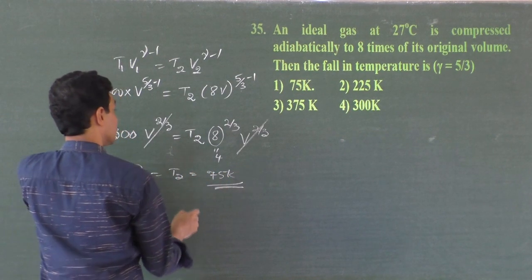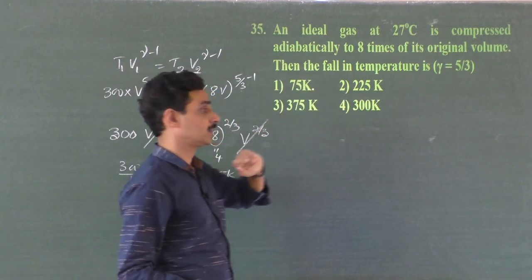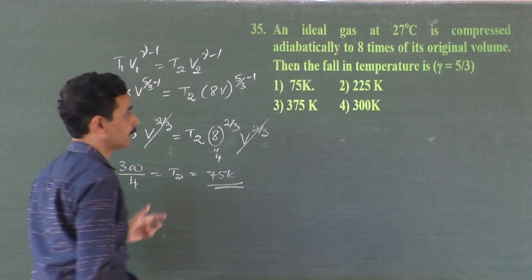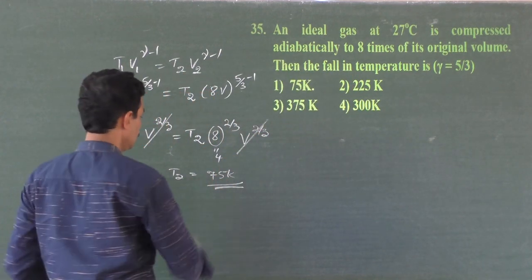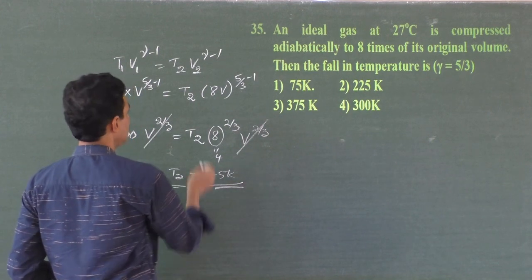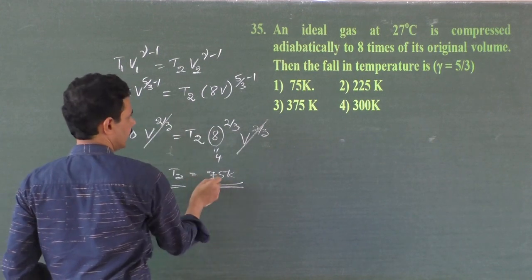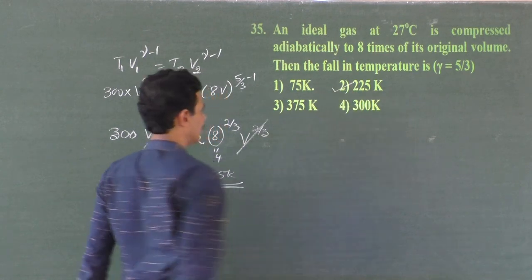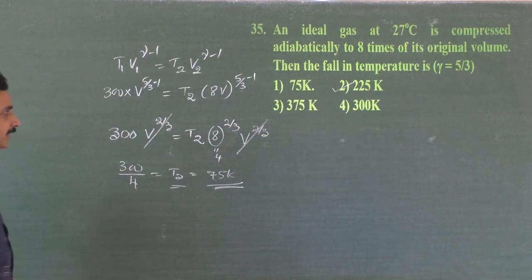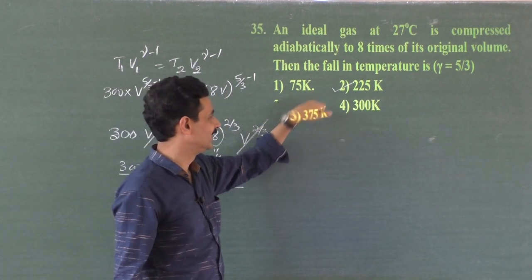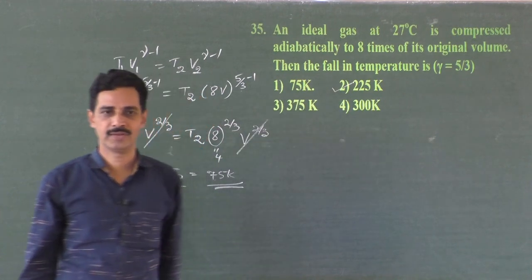But the fall in temperature is what they are asking you. This is the new temperature, right? The fall is from 300 to 75, that is 225 Kelvin. That is the fall in temperature, not this one. This was wrongly mentioned earlier. Now it is 225 Kelvin.